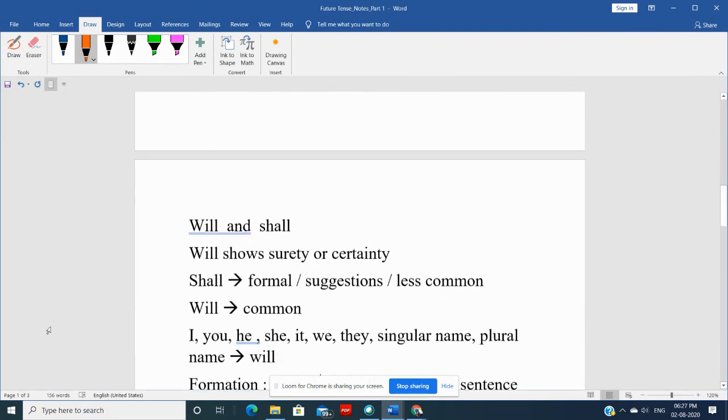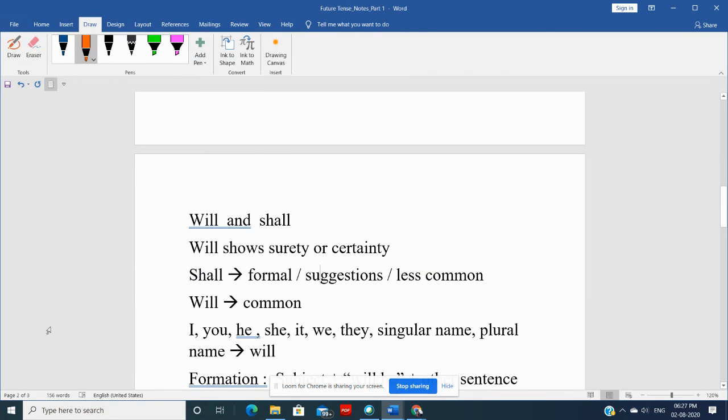Now, we have also seen that will and shall: shall is kind of formal, sometimes used in polite language. Shall I do this for you, like that? And if you are very certain about it, I will do it for you. If you're not sure, you can say, well, I shall be a teacher. But if you know that you are very dedicated about it and you want to do it, then you will say, well, I will be a teacher. So this is the difference between shall and will. When you are not very sure and want to speak formally, you use shall, and when you are very sure and determined, you use will.